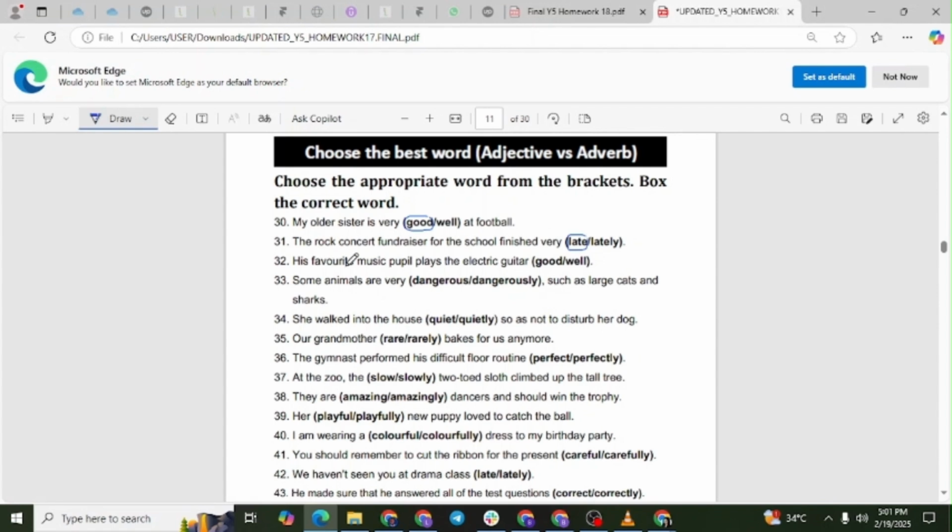Question number 32. His favorite music pupil plays the electric guitar well. Explanation. Well is an adverb describing how the pupil plays. Good is an adjective and cannot modify a verb like plays.